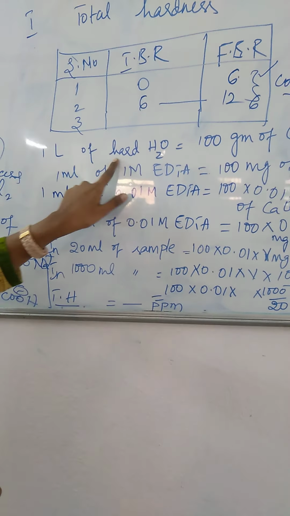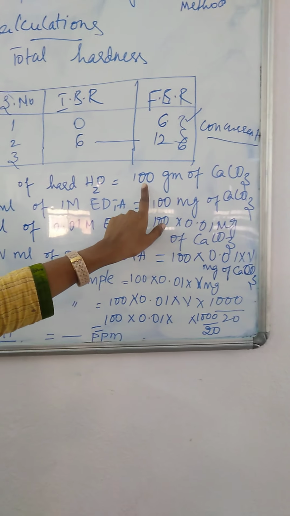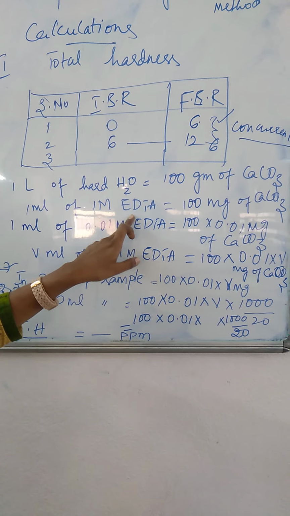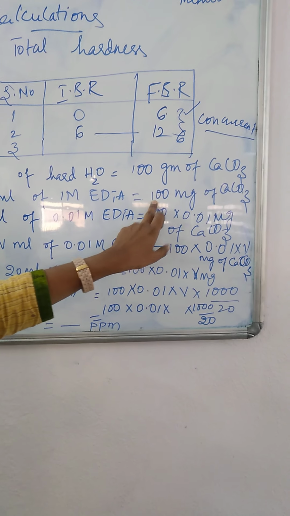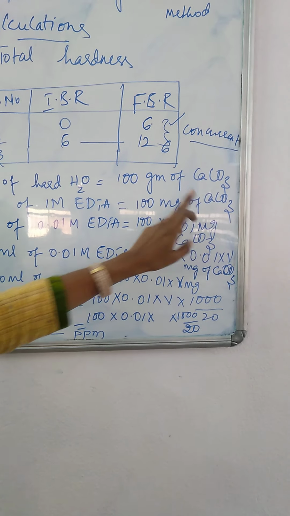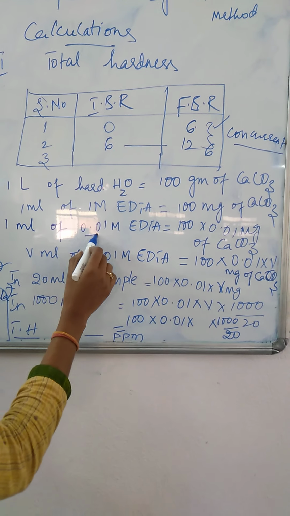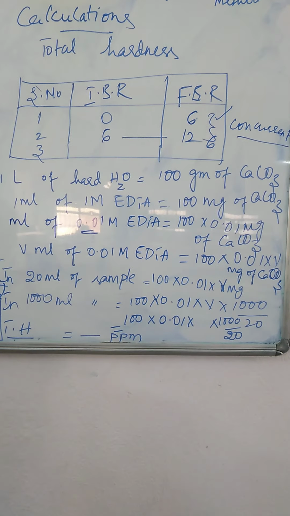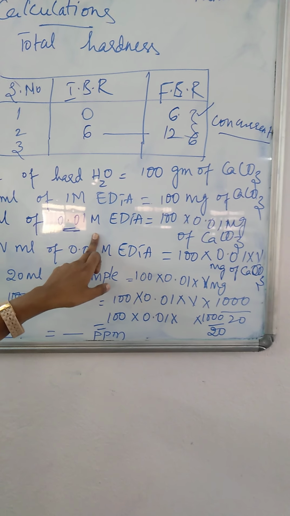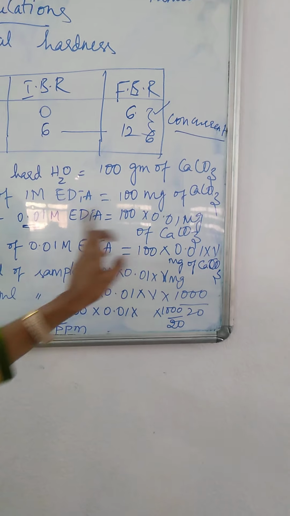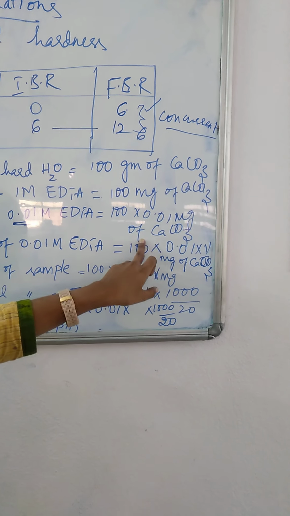1 liter of hard water consists of 100 grams of calcium carbonate, and 1 ml of 1 molar EDTA is equal to 100 milligrams of calcium carbonate. 1 ml of EDTA given as molarity 0.01 molar consists of 100 into 0.01 mg of calcium carbonate.